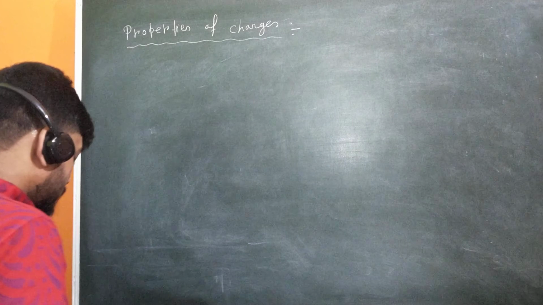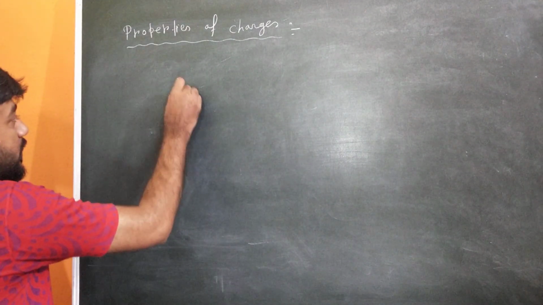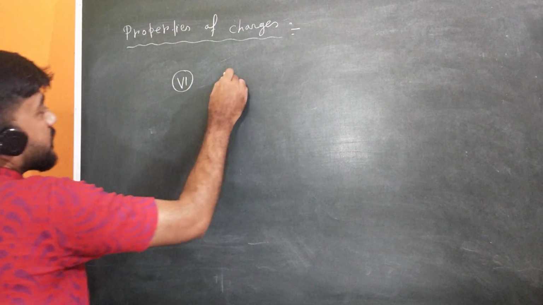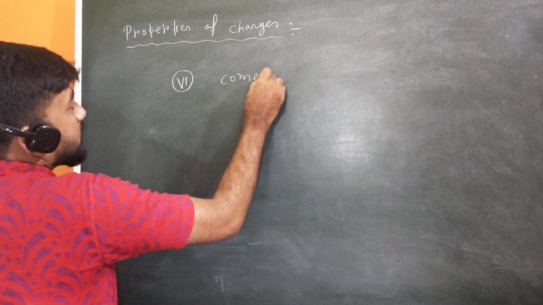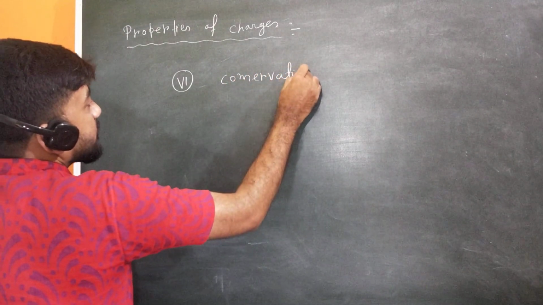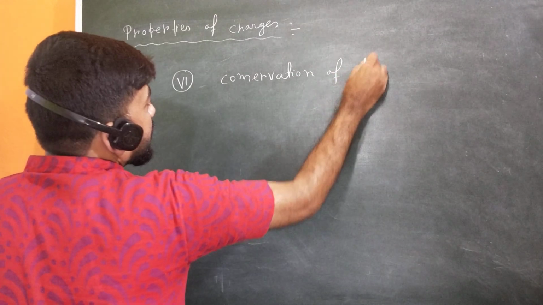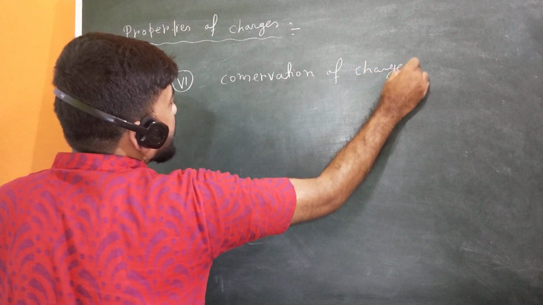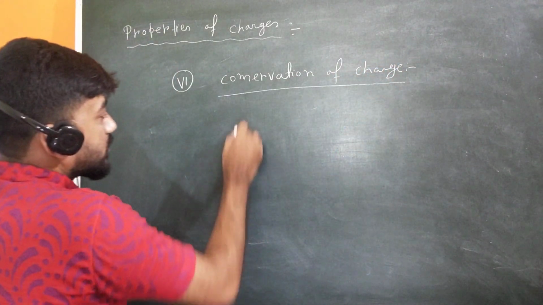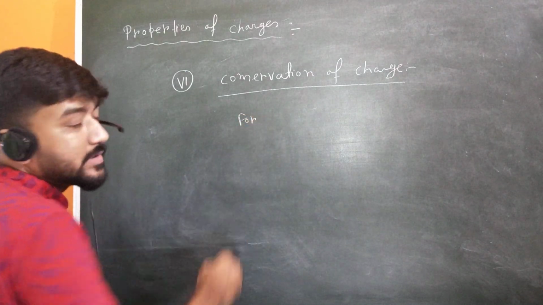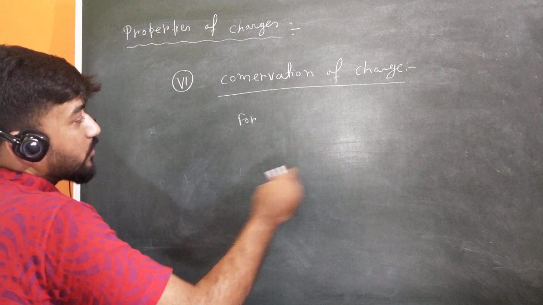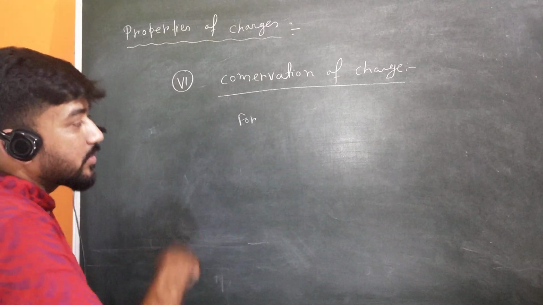So let me talk about property number 6, and that is the conservation of charge. For any isolated system the total charge is constant. For any isolated system, charge is not given from outside and charge cannot be taken from that system.